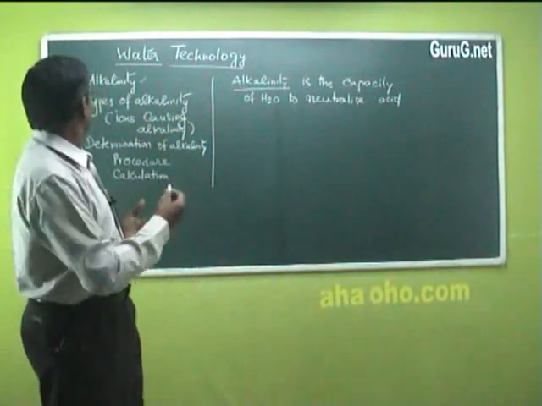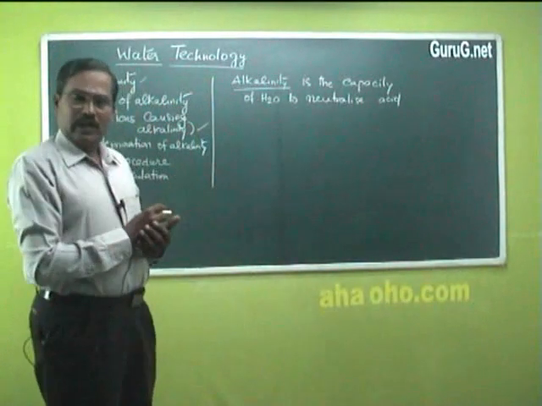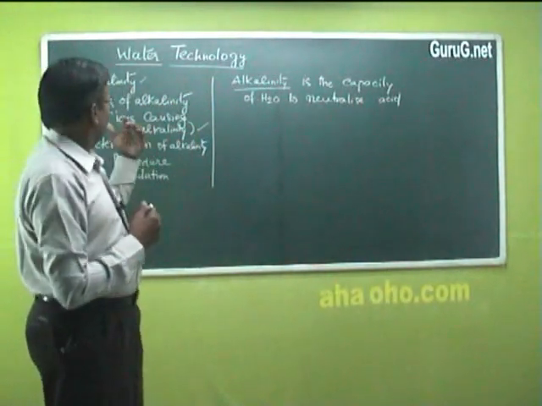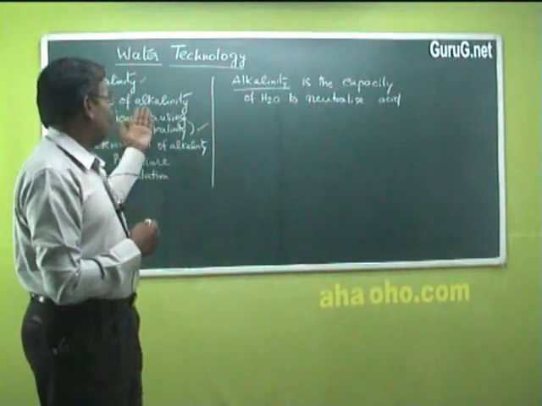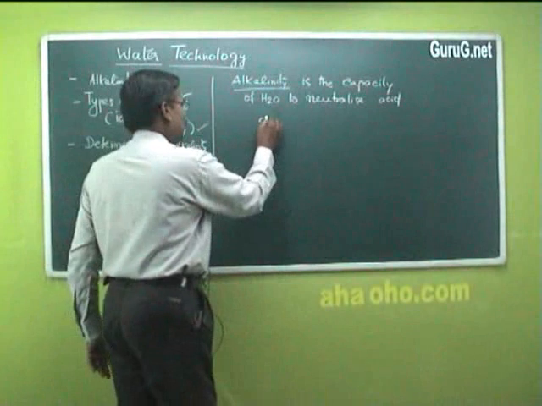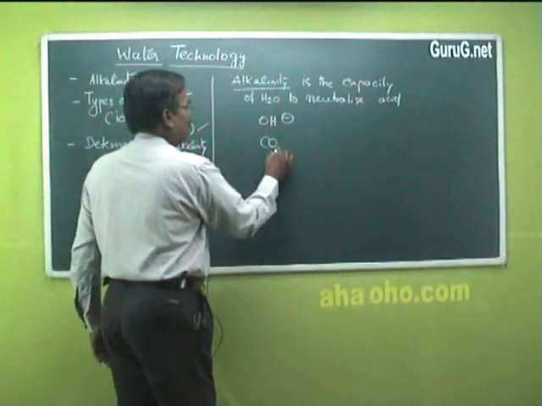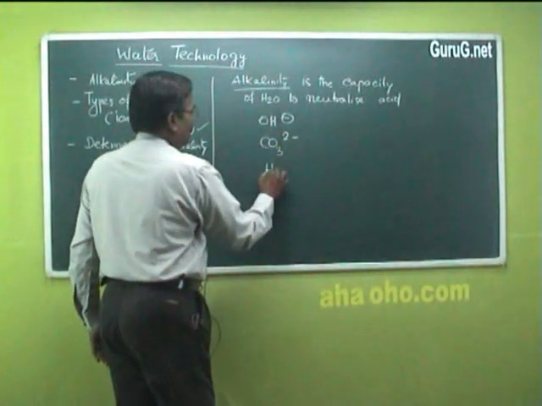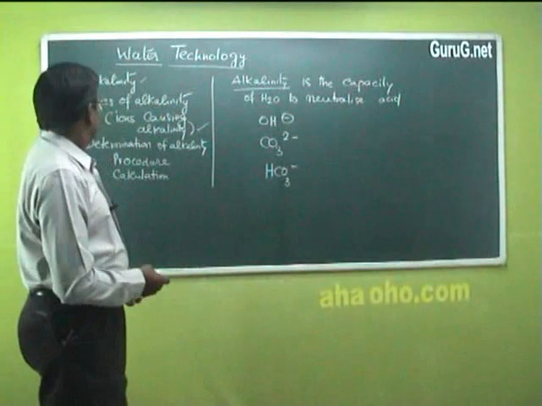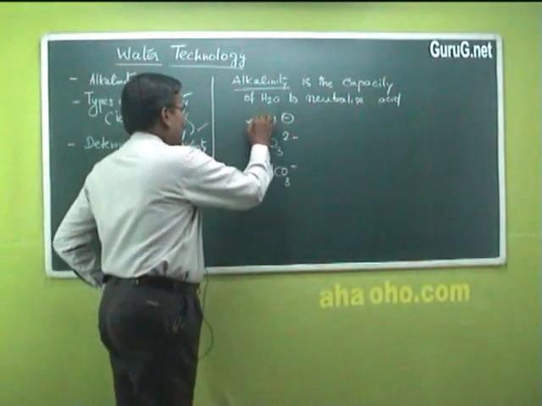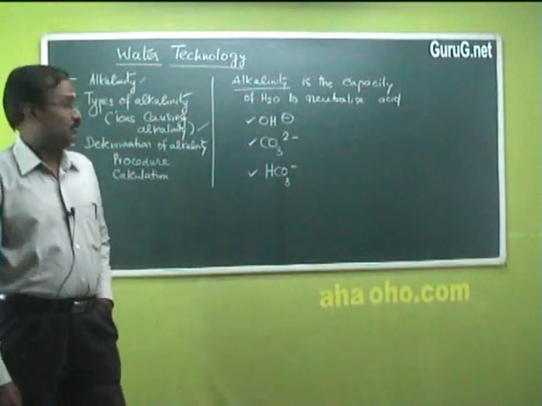What are the ions that cause alkalinity in water? There are so many ions in soluble form causing alkalinity to water. The ions are hydroxide ion, carbonate ion, and bicarbonate ion. These are the three ions responsible for alkalinity of water.